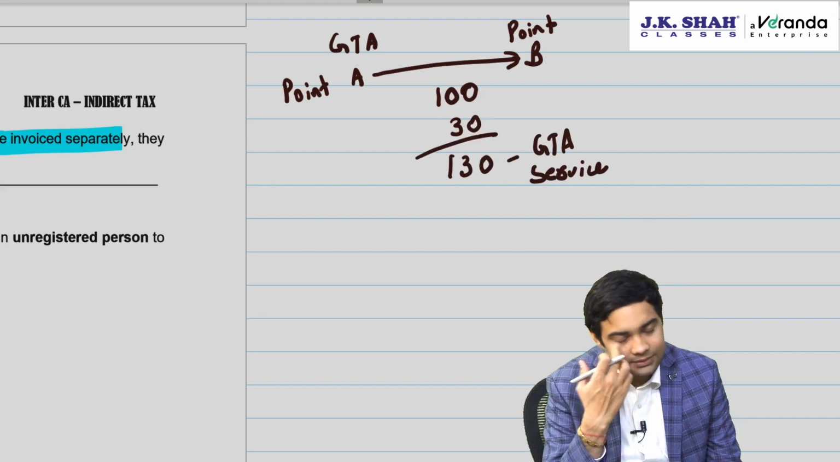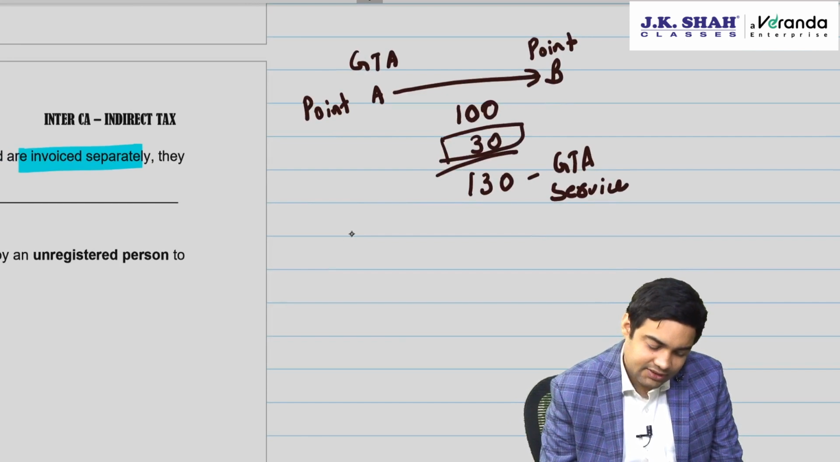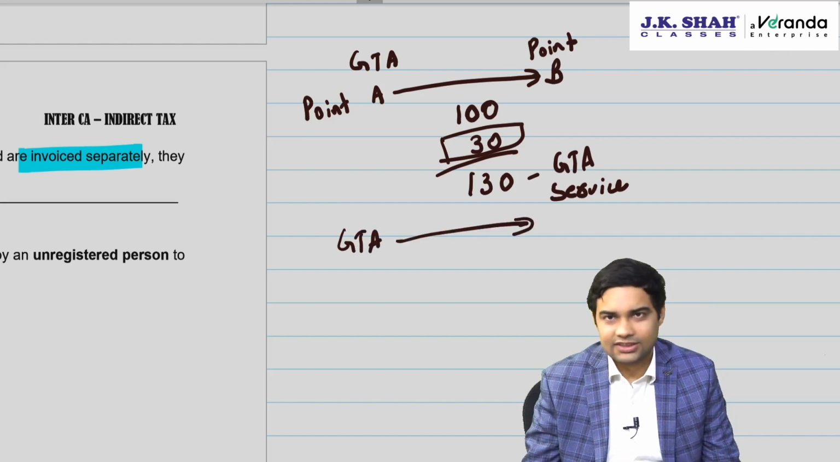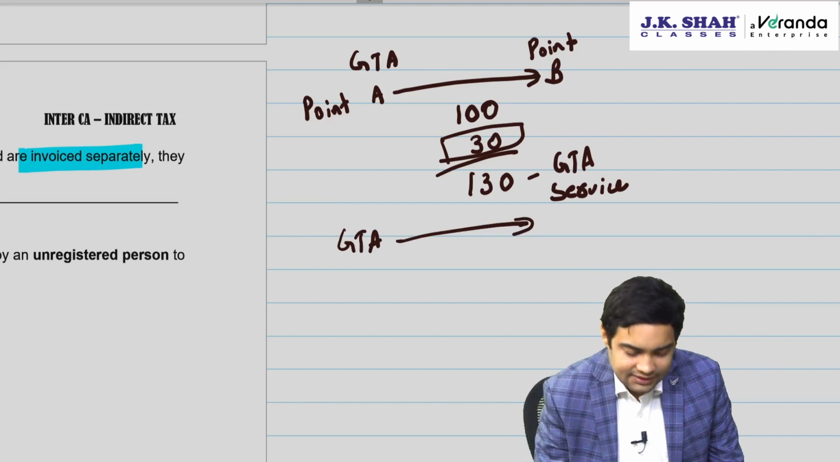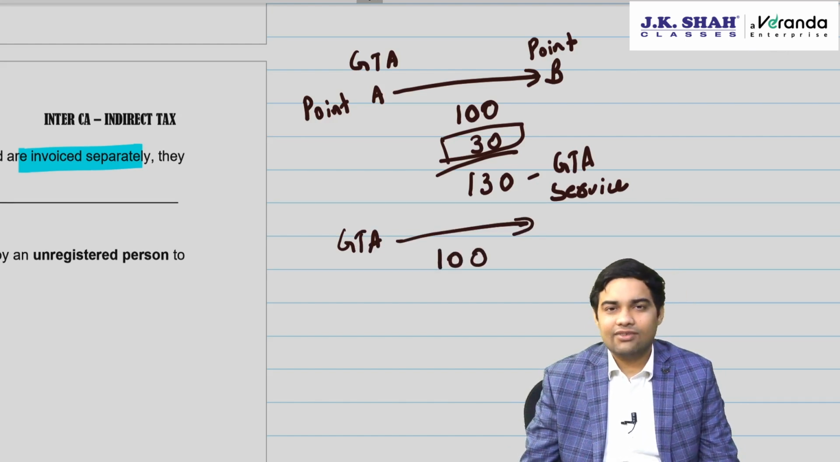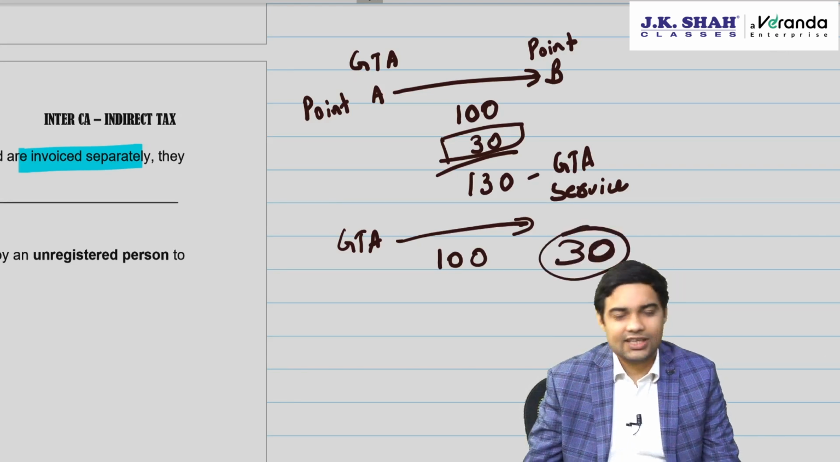But say suppose this 30 rupees is being charged by someone else. There is a GTA which is to do the transportation, but they say that loading unloading is completely separate. We don't do it, there's someone else, it will be invoiced by them, we don't take care of it. So you receive a separate invoice of 30 rupees from someone else.